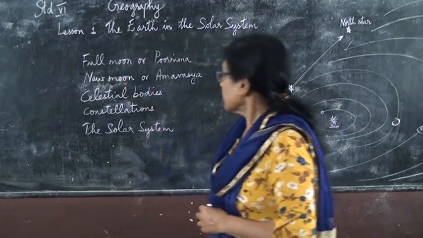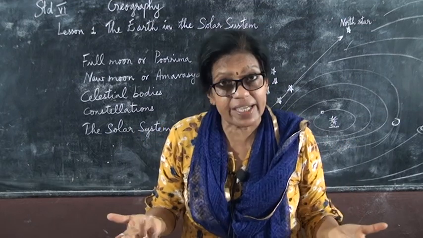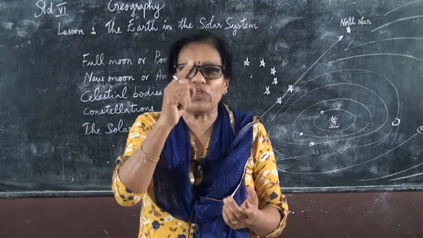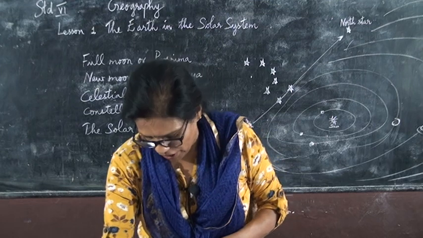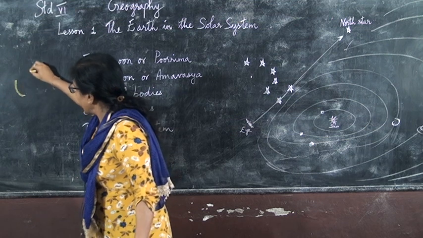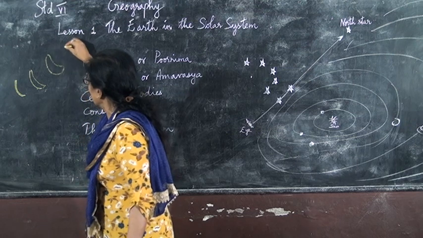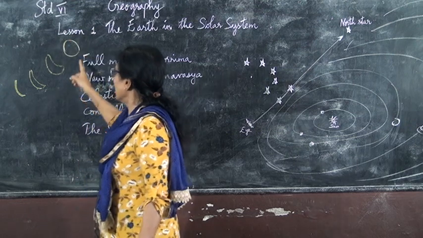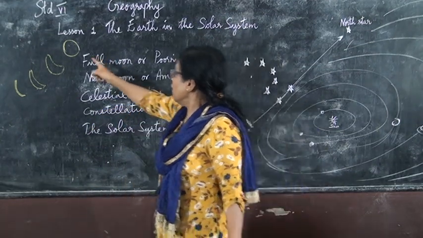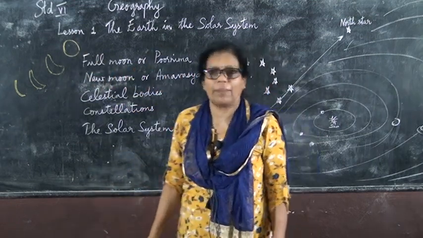Now children, you know that the moon can be seen at different times, in different sizes, isn't it? Sometimes the moon will be very small, like this way you can see. Then as the moon comes, it comes bigger and bigger, and finally you can see the full moon, like this way. In different sizes you can see the moon. So when you see the full moon, that is called the full moon or Purnima.